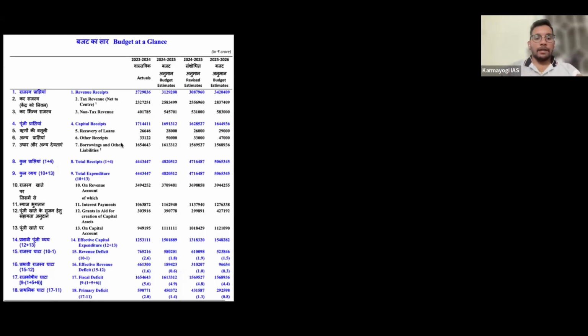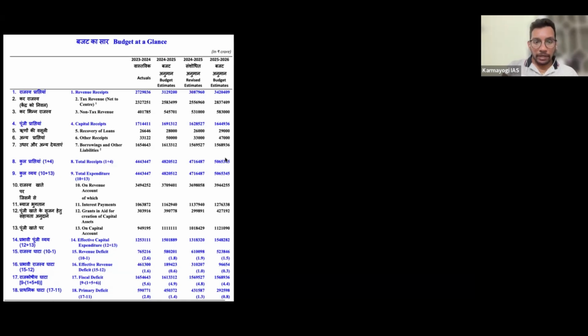Now, coming to the final slides, what is the total budget that we have planned for expenditure? 50.6 lakh crores. Here it is in lakh crores, what the government has planned to spend in the coming financial year, 2025-26. And of course, receipts will also be the same. Whatever expenditure the government wants to do will be planned, because it should be balanced. But in the end, it will not be equal. There will be some discrepancy anyway. But the government receipts should equal expenditure.